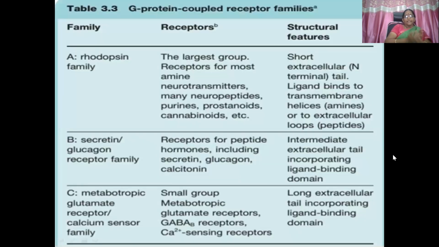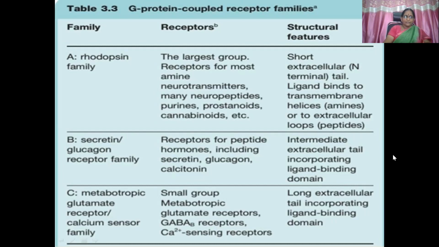So we have 3 types of G protein coupled receptor families. This is only for postgraduate students. Family A, the rhodopsin family, is the largest group, and receptors for most amine neurotransmitters, many neuropeptides, purines, prostanoids, and cannabinoids belong to this family. The structure is a short extracellular or N-terminal tail. Ligand binds to transmembrane helices or to extracellular loops.